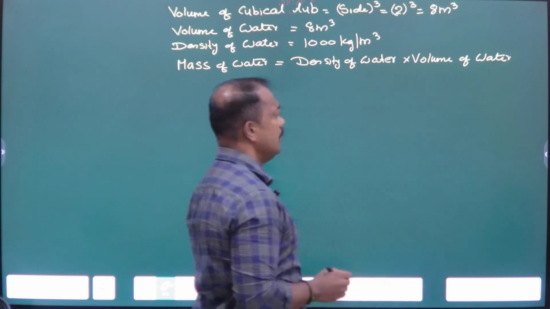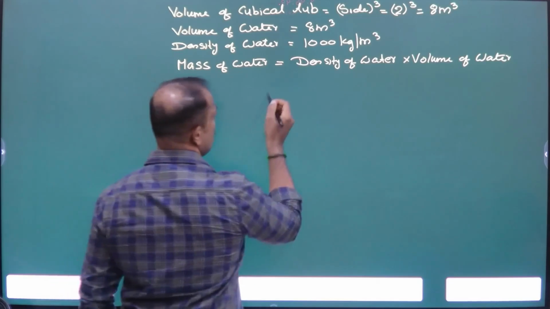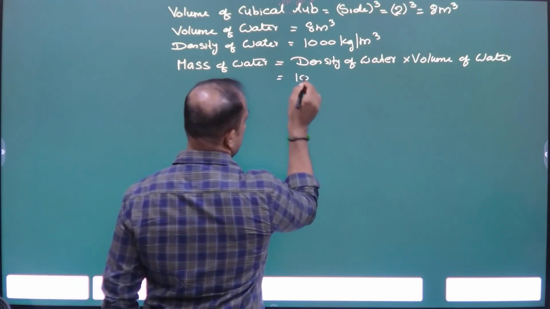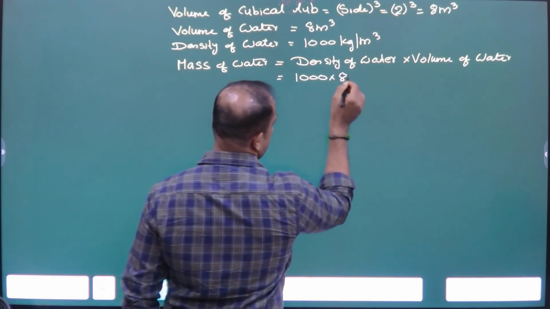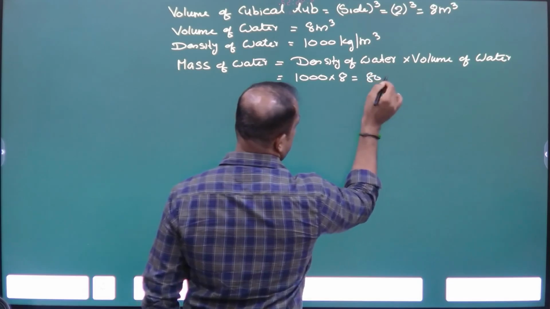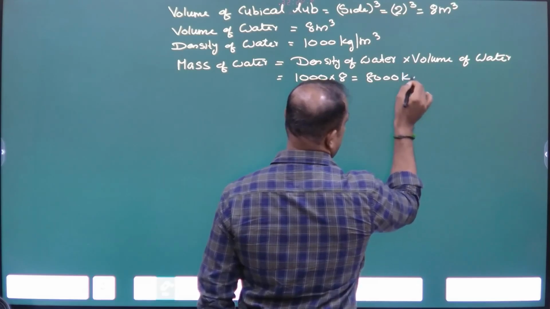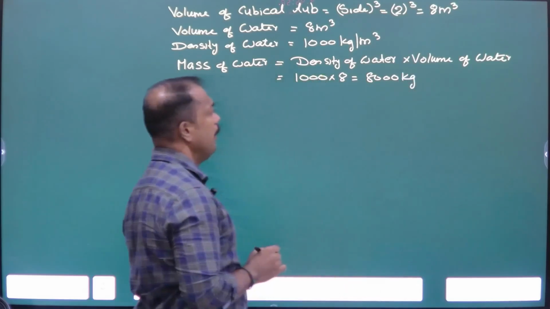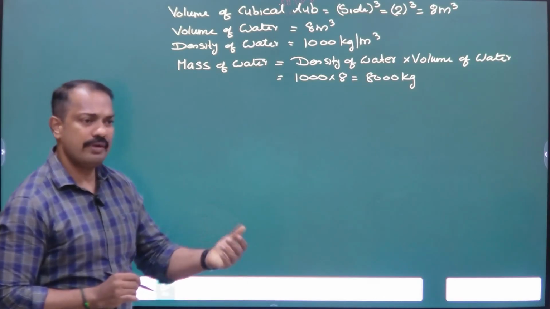What is the density of water? 1000, into volume 8. That is equal to 8000 kg. Mass of water has come.